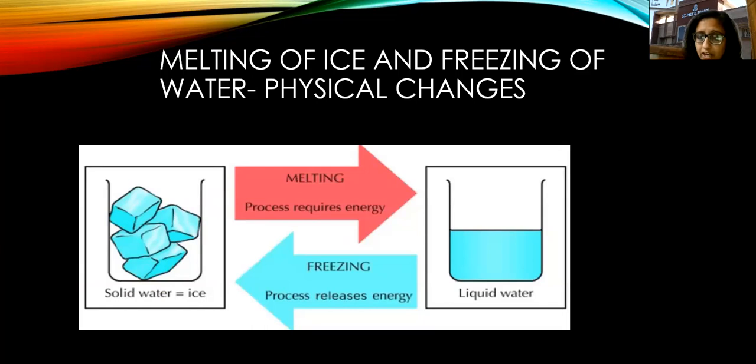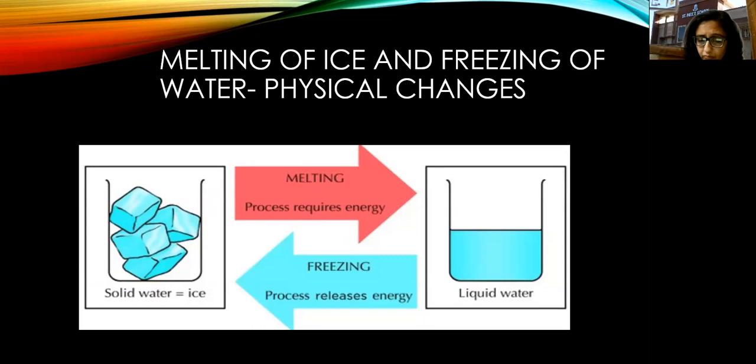Okay, so that is why when we put this liquid water in the freezer, what happens? Its physical state is converted into solid state from liquid, isn't it? So that is why the water which we freeze is converted into ice.